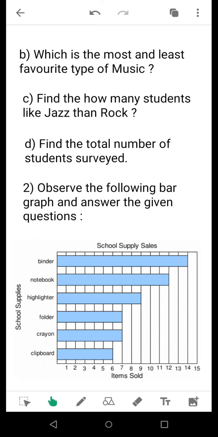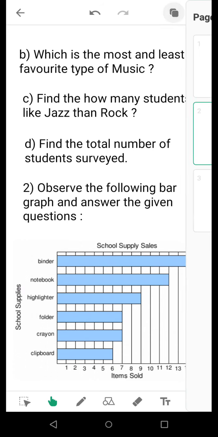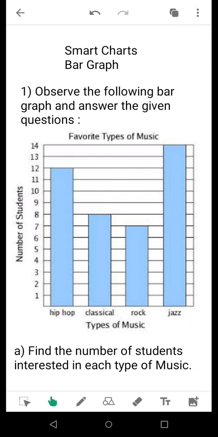Okay. Coming to question number D: find the total number of students surveyed. This is also a common question in each type of bar graph that you come across. So what you need to do is find out how many liked hip hop, how many like classical, how many like rock, how many like jazz, and then you sum up the values. This will give you the total number of students that were surveyed.